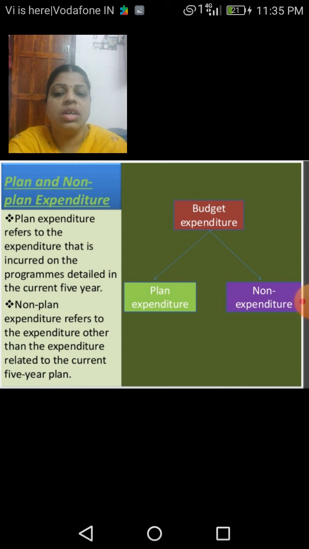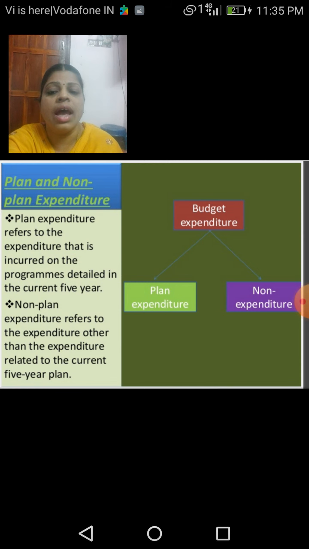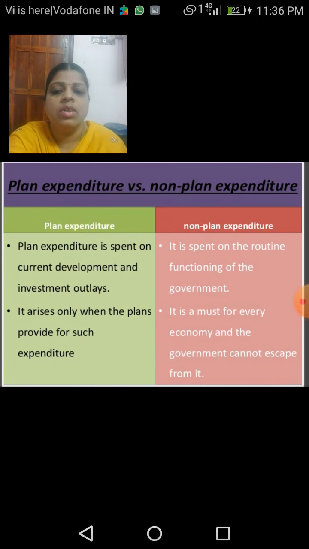So, what we have to spend for our country over the 5 years is taken into consideration under plan expenditure, and non-plan expenditure is everything other than that. Here they have distinguished between plan expenditure and non-plan expenditure.